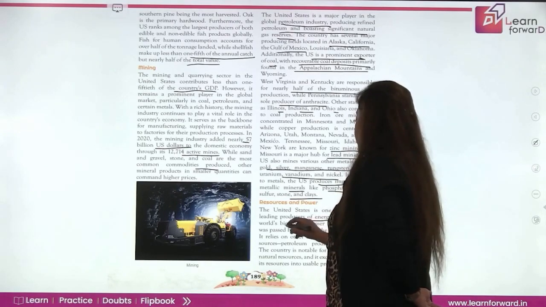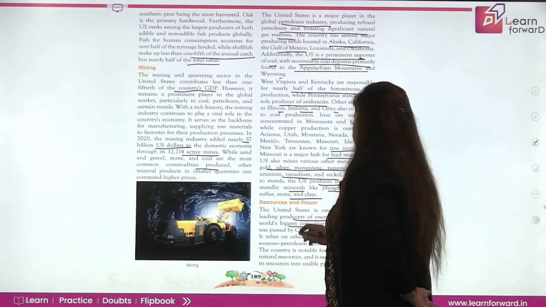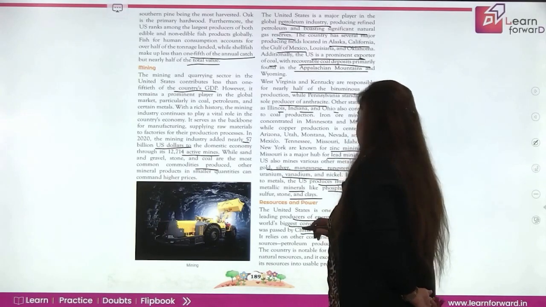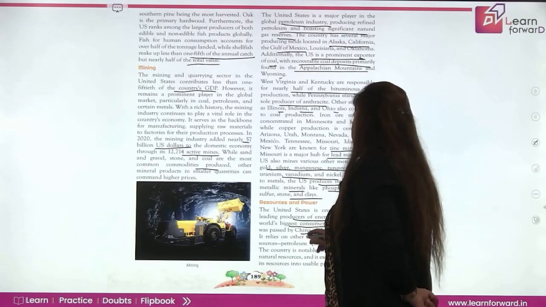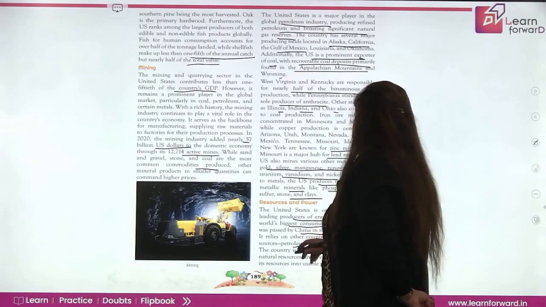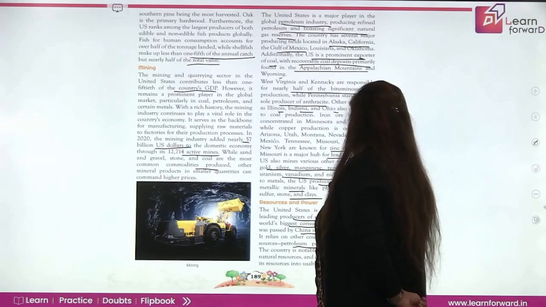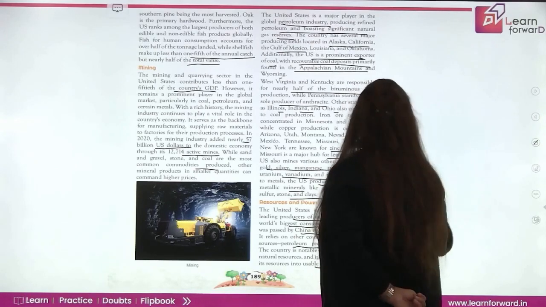It was long the world's biggest consumer of energy until it was passed by China in the early 21st century. It basically relies on other countries for many energy sources, like petroleum products in particular. The country is notable for its efficient use of natural resources and it excels in transforming the resource into usable product.